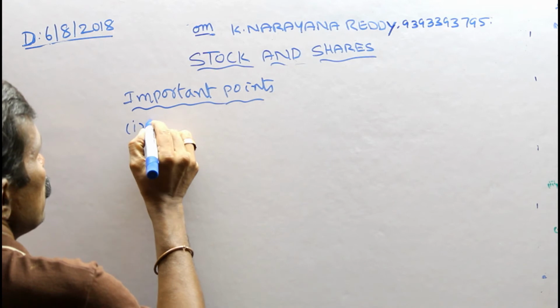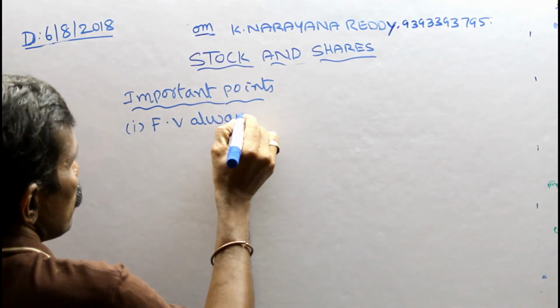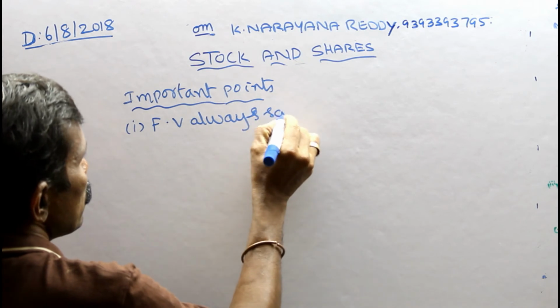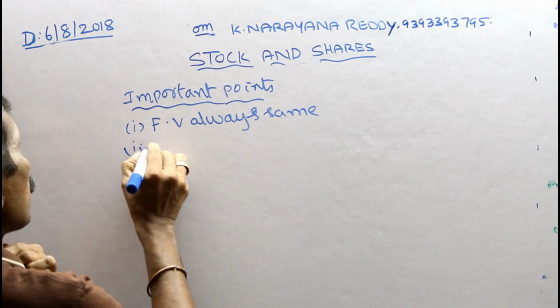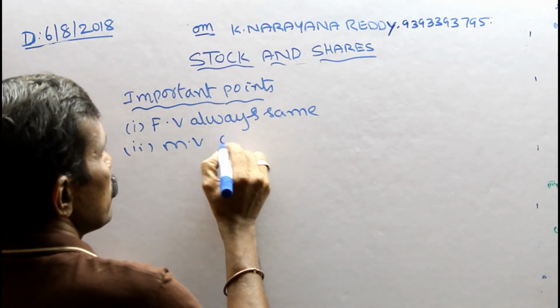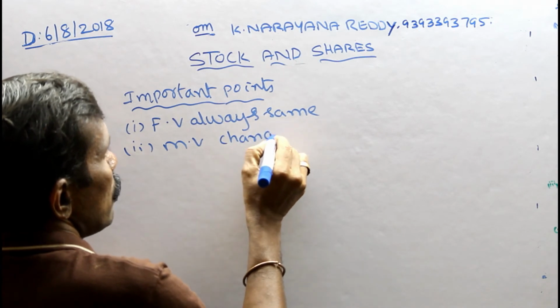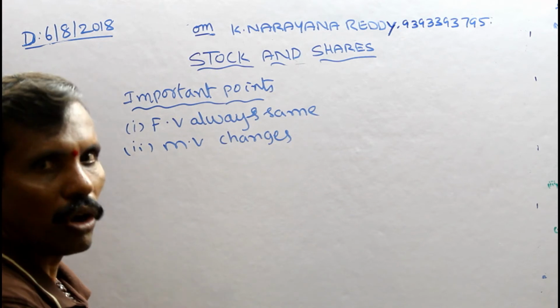Number one, face value is always the same. Number two, market value (MV) changes; it is not constant.